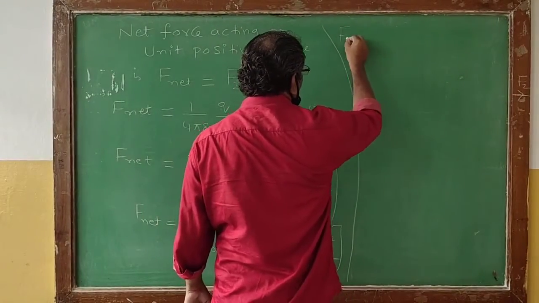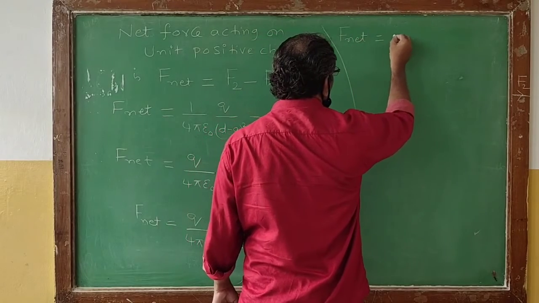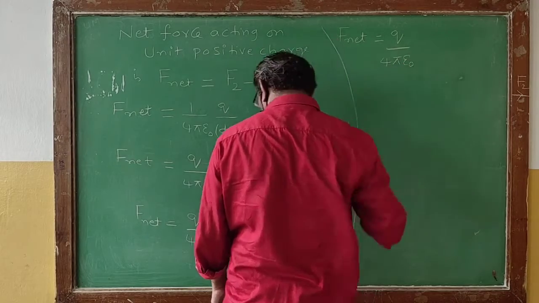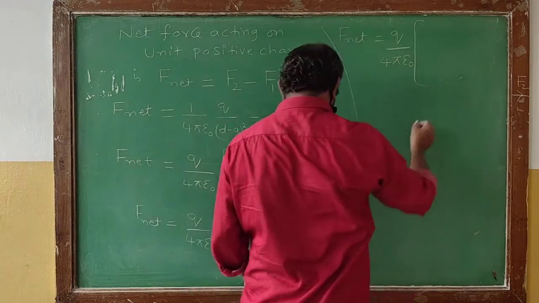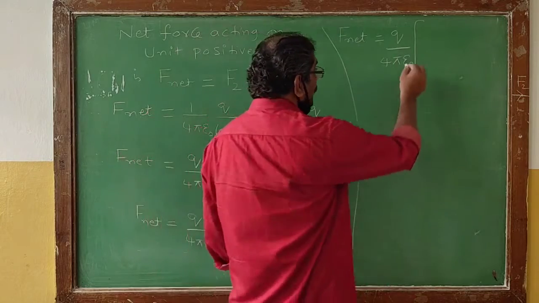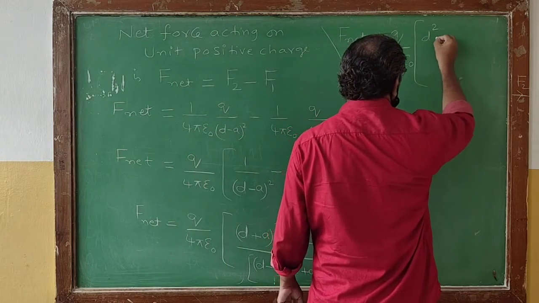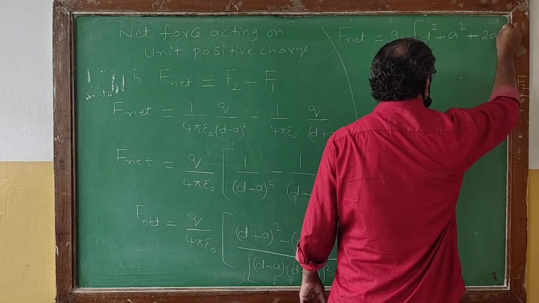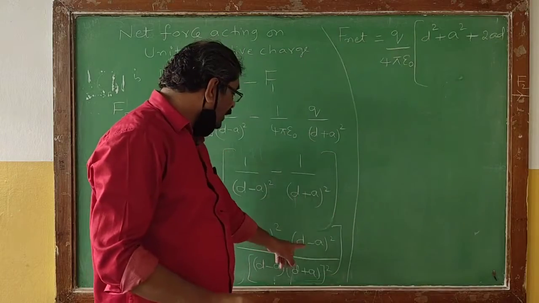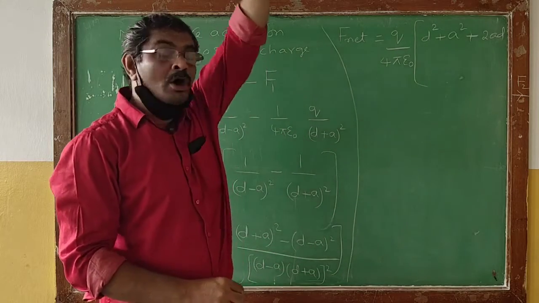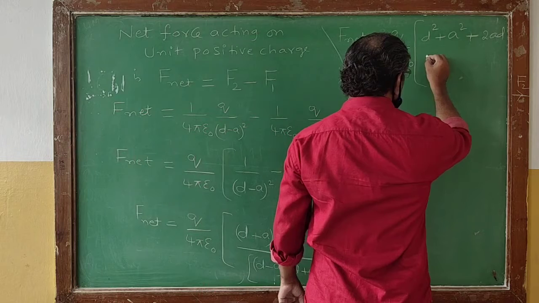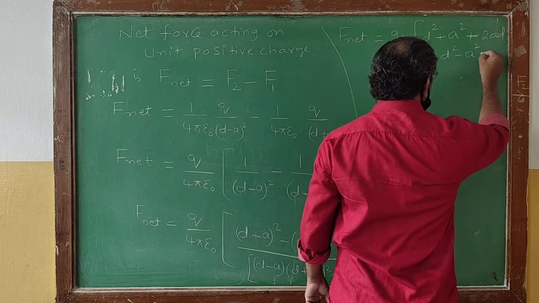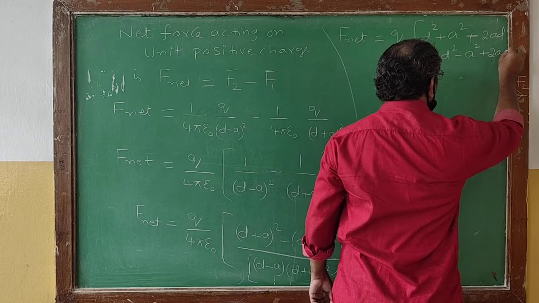Now if you further simplify this, what you are going to get is that the net force will be numerically equal to Q divided by 4 pi epsilon naught. Now open the bracket: (a plus b) whole square will become b square plus a square plus 2ab. Now this will be (a minus b) whole square. Now open the bracket. Now what you get? Minus b square minus a square plus 2ab.